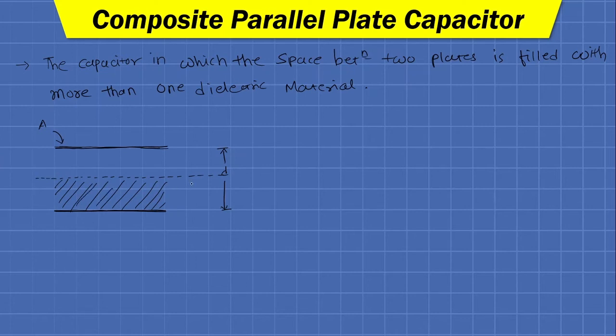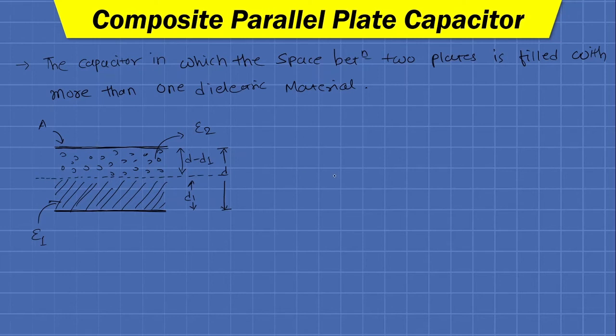So up to some distance D1 I am filling paper, for example, which has epsilon 1 permittivity, and above this line I am filling PVC, or say polyvinyl chloride, which is also a dielectric. So this distance will be D minus D1, and I am using PVC as the second material. Fine. So such a configuration is called the composite parallel plate capacitor.